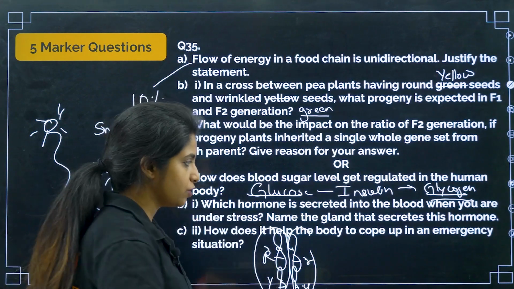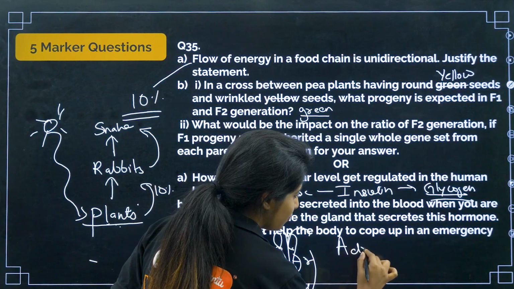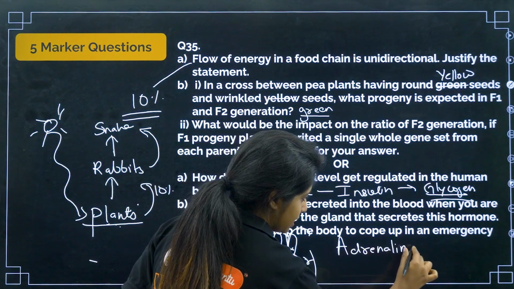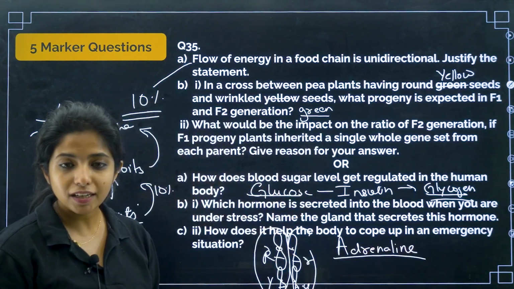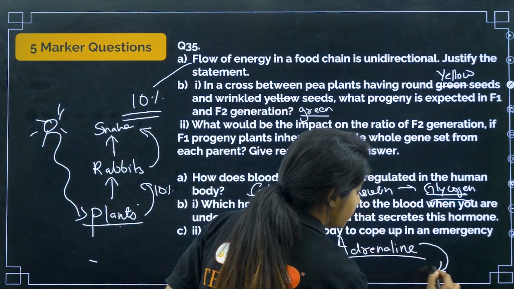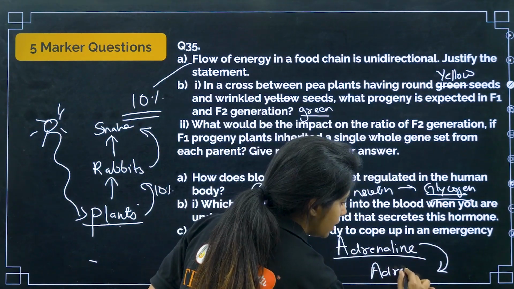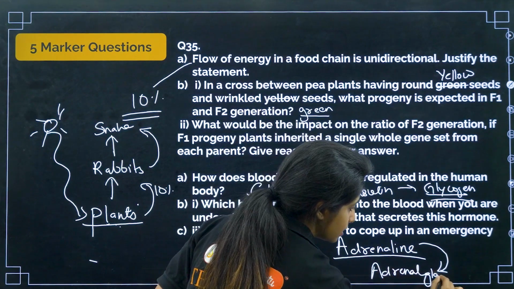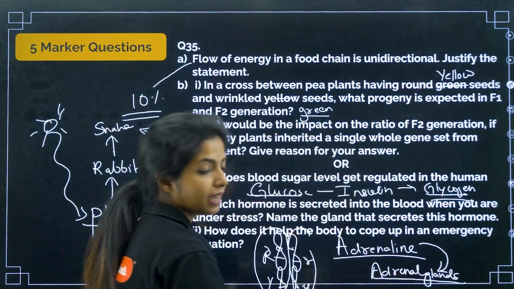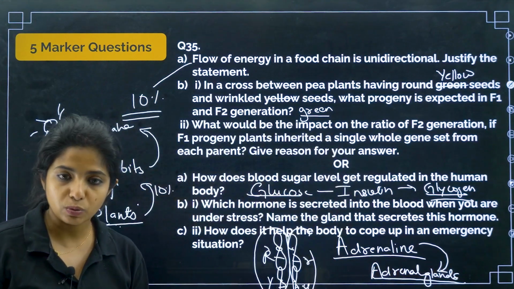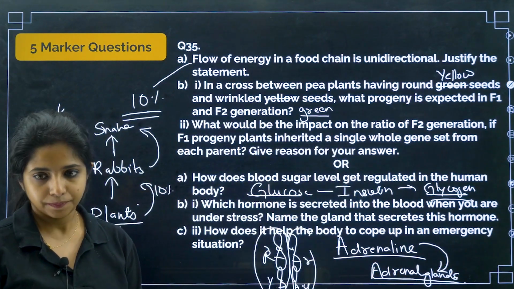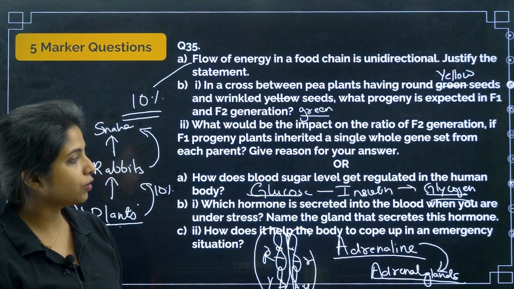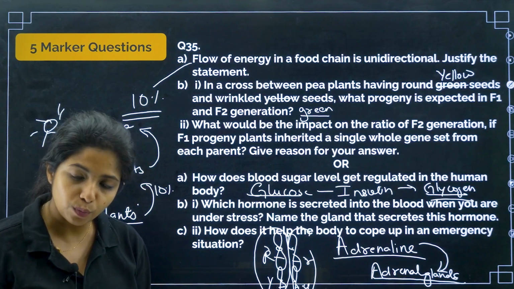Adrenaline is being released. What is being released? I'm sorry for being so dramatic, but yes, that's how I am. So adrenaline is being released and it is being produced by adrenal glands. Okay, adrenal glands are the ones responsible for producing adrenaline. How does this help the body to cope up in an emergency situation, my dear children?